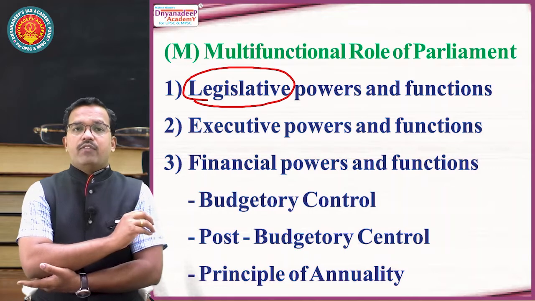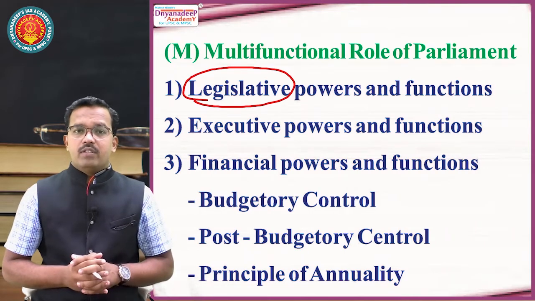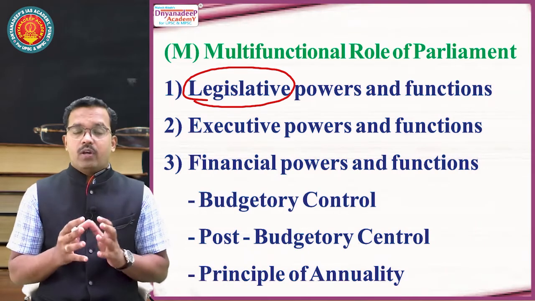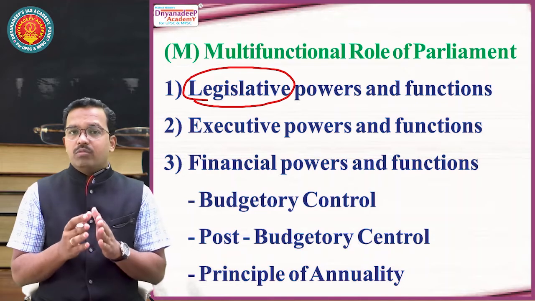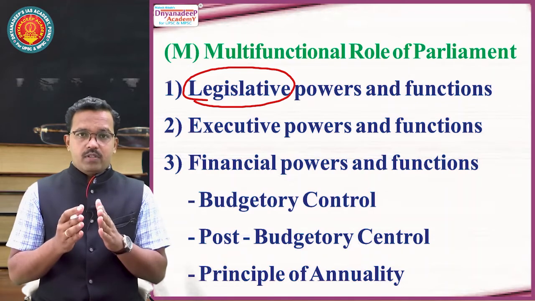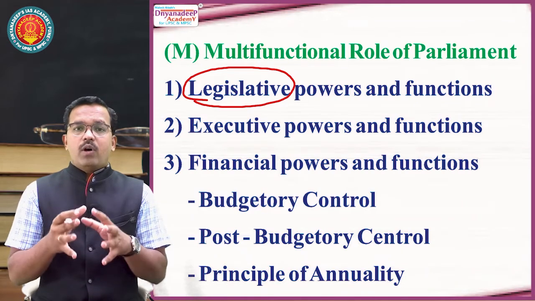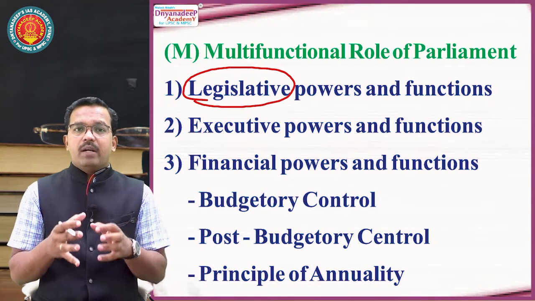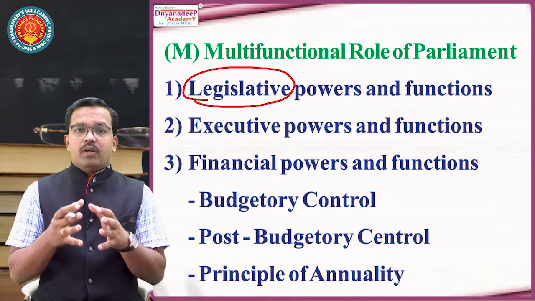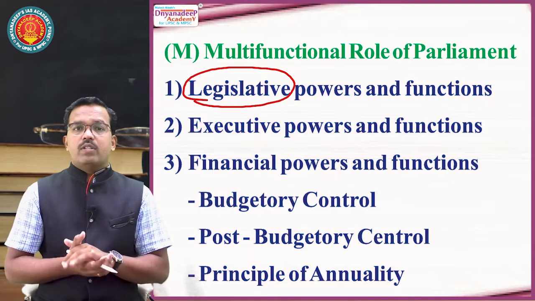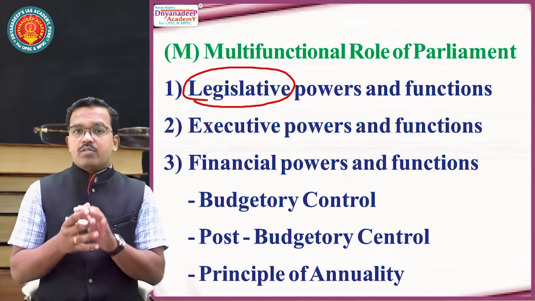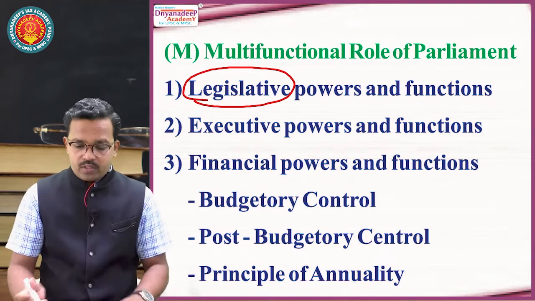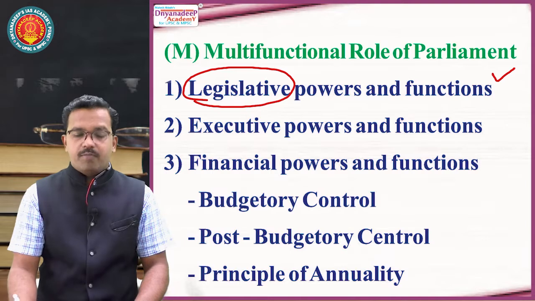It means the first and foremost important function of the Indian Parliament is to make laws. And we have seen how laws are made, what the procedures are, and how these laws are checked, verified, analyzed and examined by Parliament so that democratic credentials and constitutional values are respected by everyone. We have studied this in previous lectures. So first, the legislative powers and functions of Parliament.